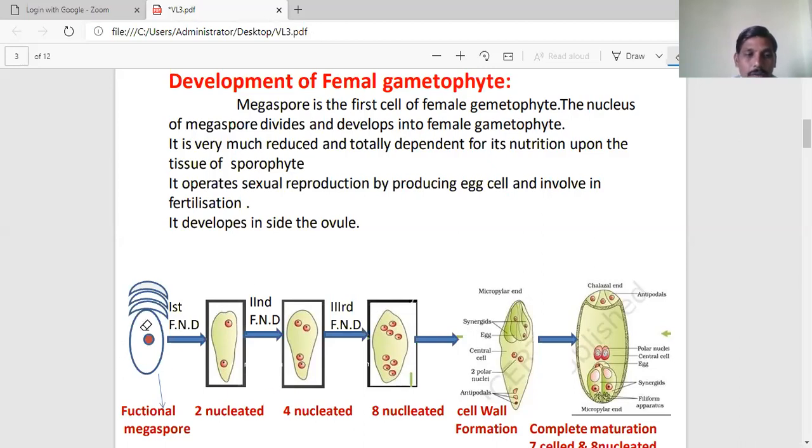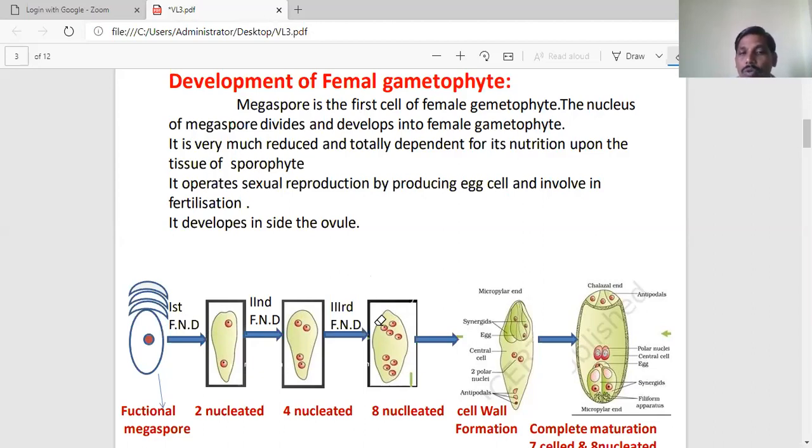So the one functional megaspore, which is in a haploid condition, contains one haploid nucleus. This nucleus undergoes the first free nuclear division. It gives two nuclei. Again, these two nuclei undergo a second division. It gives four haploid nuclei. And these four haploid nuclei undergo a third nuclear division. These are all mitotic divisions, but successively three generations take place.